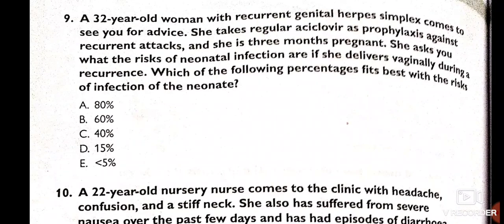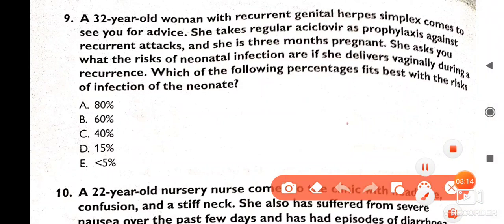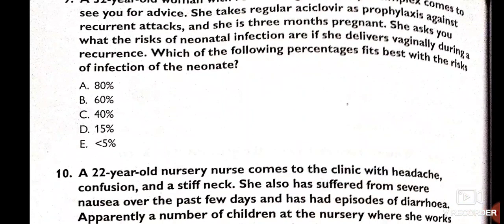A 32-year-old woman with recurrent genital herpes simplex comes to see you for advice. She takes regular acyclovir as prophylaxis against recurrent attacks and she is 3 months pregnant. She asks you what the risk of neonatal infection is if she delivers vaginally during a recurrence. Which of the following percentages fits best with the risk of infection of the neonate? Pause this video, think on your own. So the risk to the neonate is less than 5%. Okay, hope it's clear.